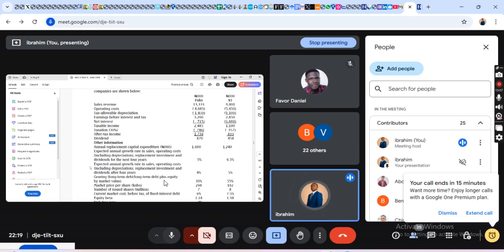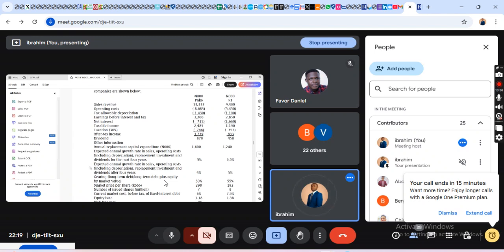For PACO, debt will be 30, then equity will be 70. Don't forget, your denominator must be 100. Under the risk-adjusted cost of capital, we've done something like this before. Your debt is 30, your equity is 70. That is why you will now have 30 divided by 30 plus 70 under PACO.